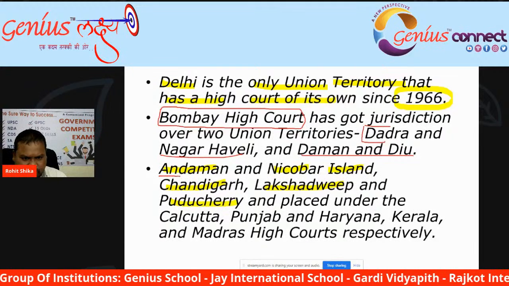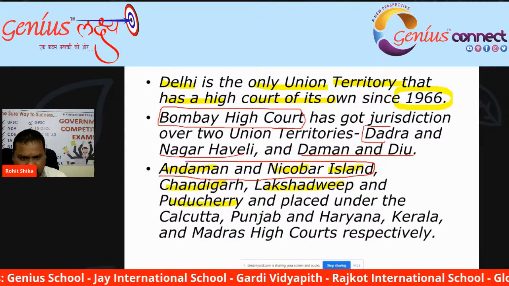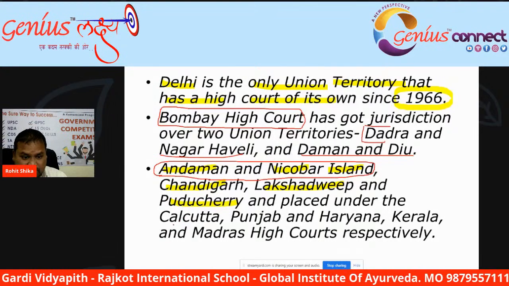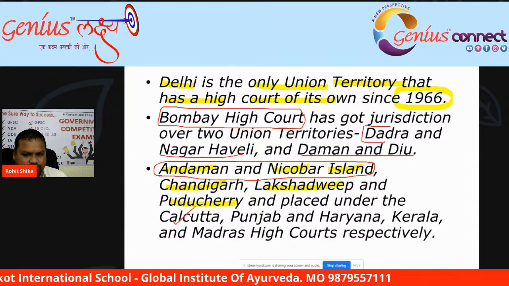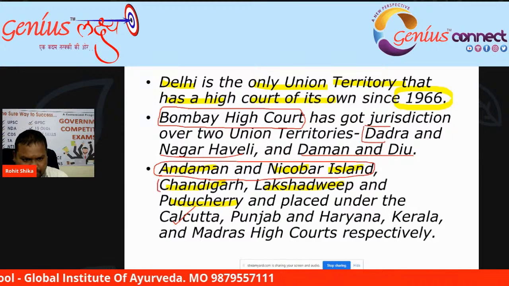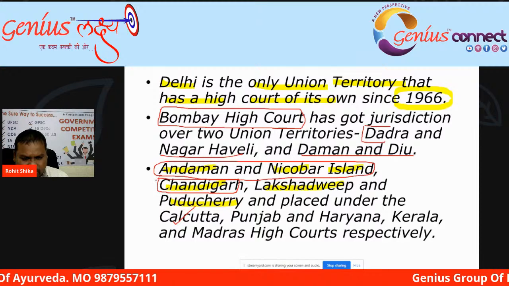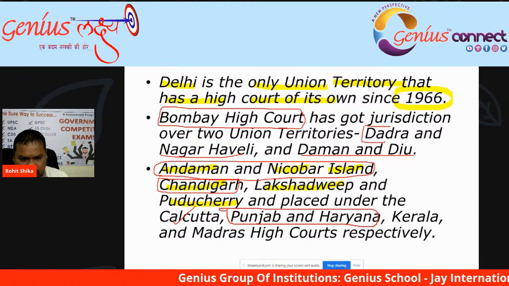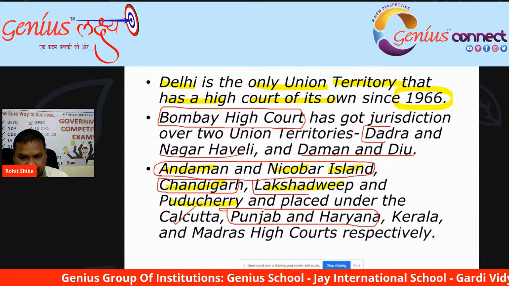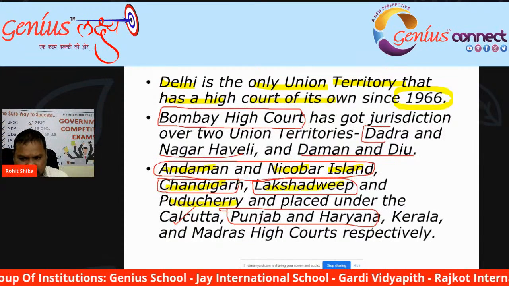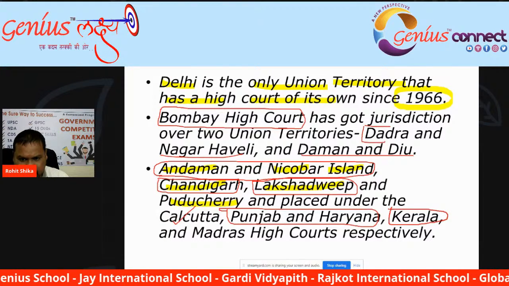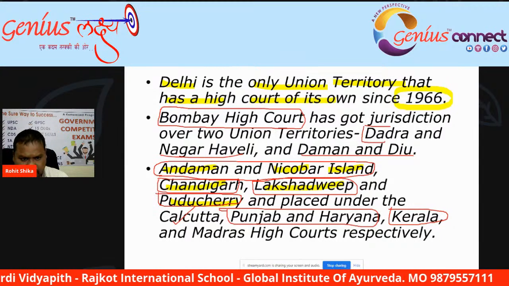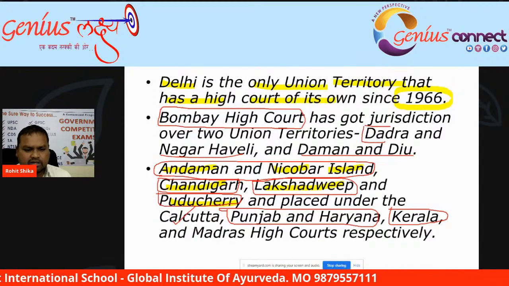Andaman and Nicobar Union Territory comes under Calcutta High Court, Chandigarh Union Territory comes under Punjab and Haryana High Court, Lakshadweep Union Territory comes under Kerala High Court, and Puducherry comes under the Madras High Court.